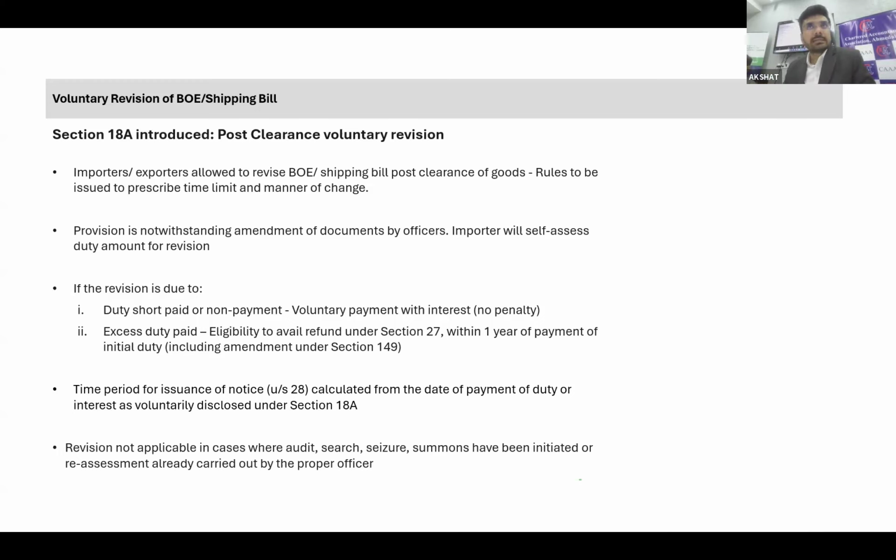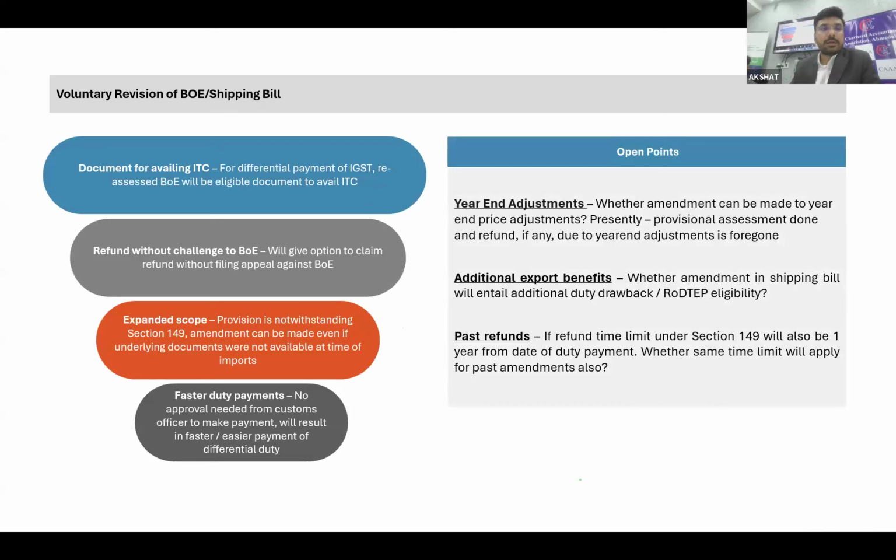In case there is an increase in the valuation because of the transfer pricing adjustment or any other adjustment, you need to pay additional tax along with interest. That is what the change is. And I believe this is a very welcome change, because whatever action you need to take, you have to take on your own. There is minimal intervention by the department, so you should not waste your time approaching the authority, getting the clearance, paying the fees, and then getting your work resolved, right? So this is one of the changes that is provided.